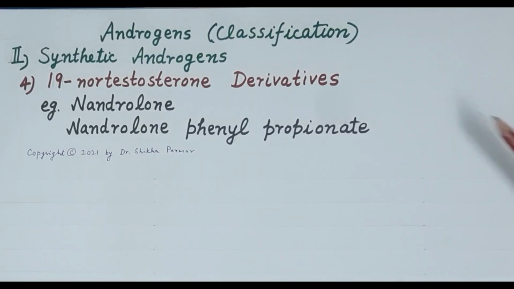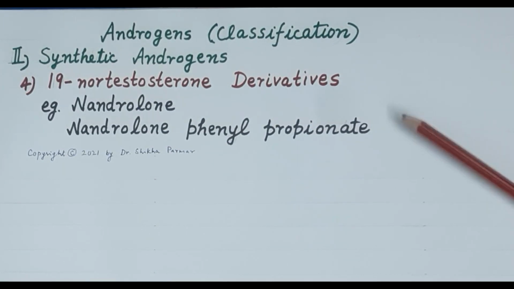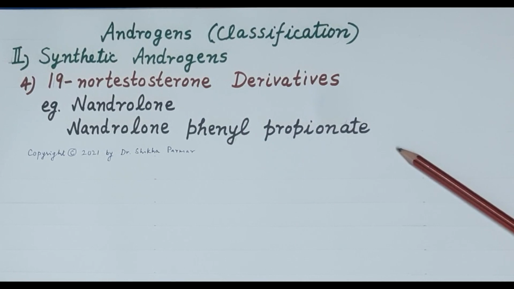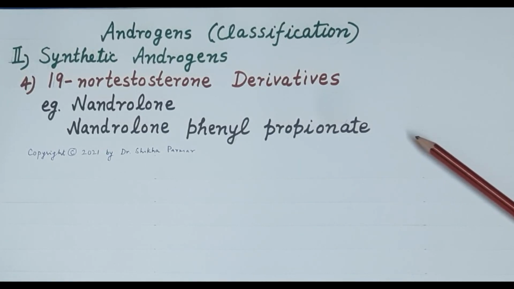Now, the fourth type of synthetic androgens are derivatives of 19-nor testosterone, for example, nandrolone, then nandrolone phenyl propionate. So, this is the classification of androgens, which include synthetic androgens and natural androgens. Now, let's talk about the mechanism of action of androgens.